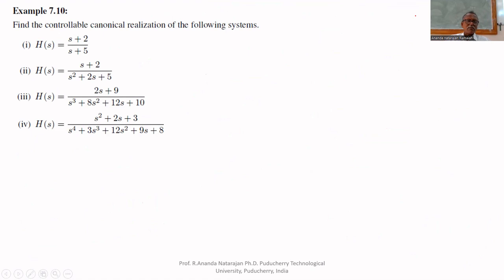We can realize that directly by seeing one example. Here, one transfer function is given, and we have to realize it in controllable canonical form. What is controllable form? We will see later. Controllable systems and observable systems are there. What is controllable? What is observable? That we will see later in this chapter. One simple sum will be there: check whether the system is controllable, check whether the system is observable.